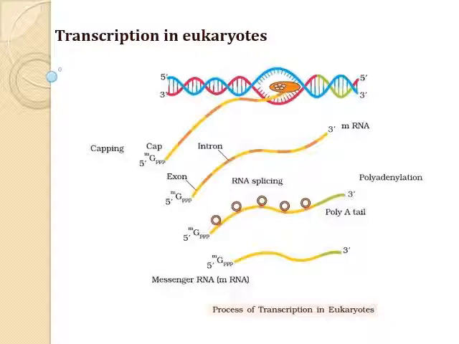Capping and tailing protect the mRNA from degradation by the activity of digestive enzymes present in the cytoplasm. It is the fully processed hnRNA, now called messenger RNA, that is transported out of the nucleus for the translation process.